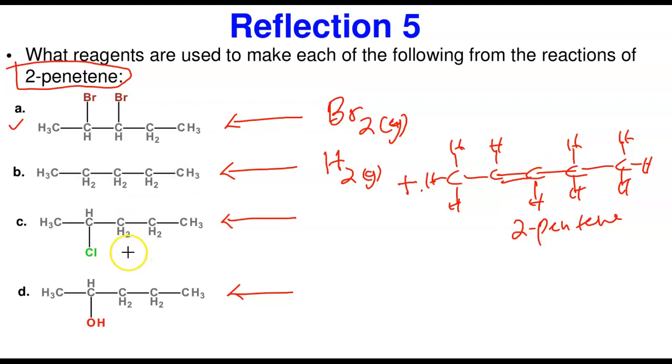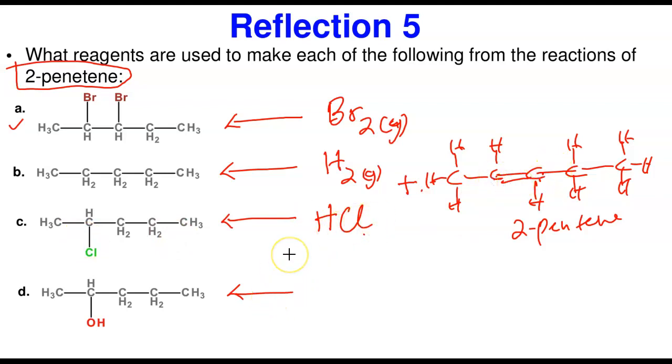Now, what about this? What did you add to this? Here, you now added chlorine. It means here has one hydrogen plus another one added, so you added H and Cl. We're going to be adding HCl. If you add HCl, the Cl is going to go to this carbon. This reaction will not involve Markovnikov's rule, because the number of hydrogens on the carbons in both of them is equal, so it doesn't matter where you add it. This Cl will be added here, and this hydrogen was added here to form this.